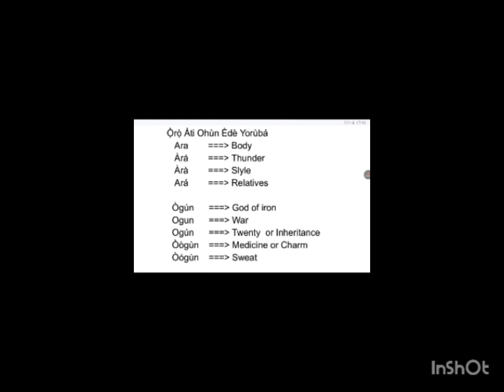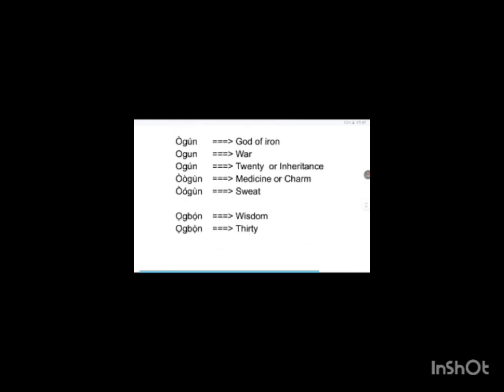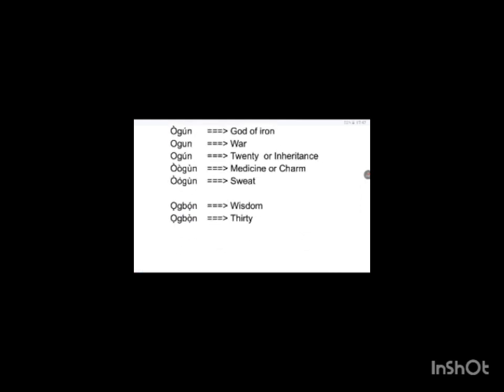Okay, so we can see that we have 5 words here, 5 words of the same spelling but different tone and different meaning. That is how the Yoruba language works. Okay, let's check another group of words. We have 2 more here.